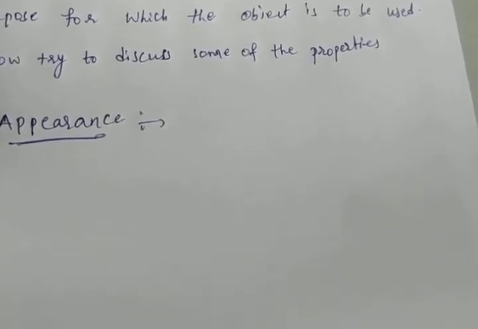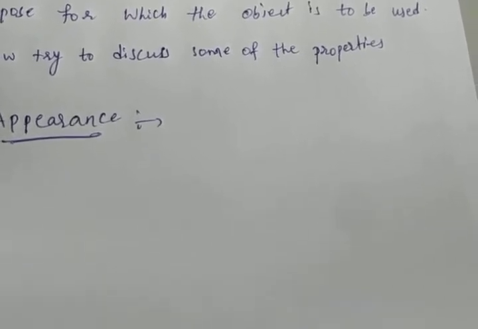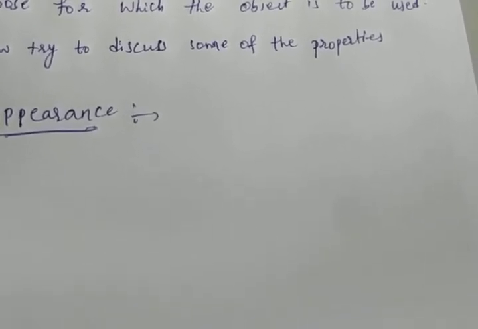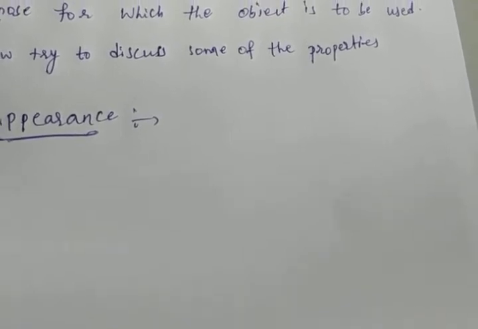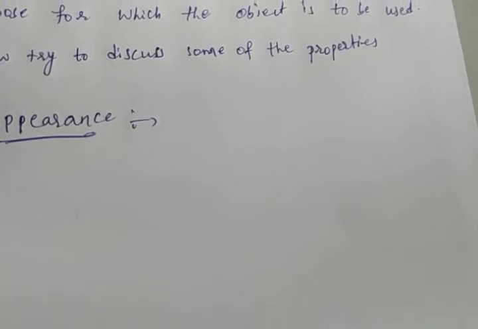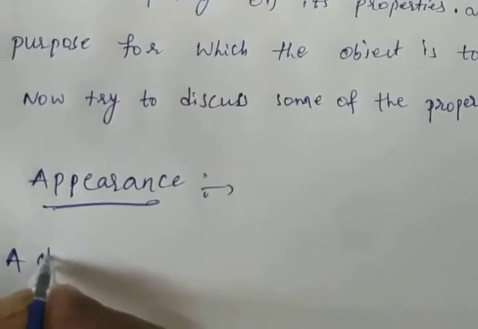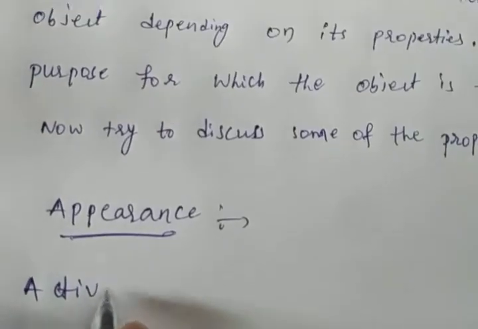Now we can do one activity. Collect small pieces of different materials: paper, cardboard, wood, copper wire, aluminum sheet, chalk. Do any of these appear shiny? Okay, appearance. By the activity we have to understand. We can do one activity.